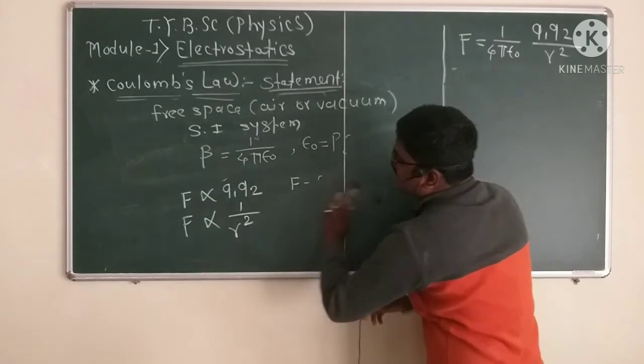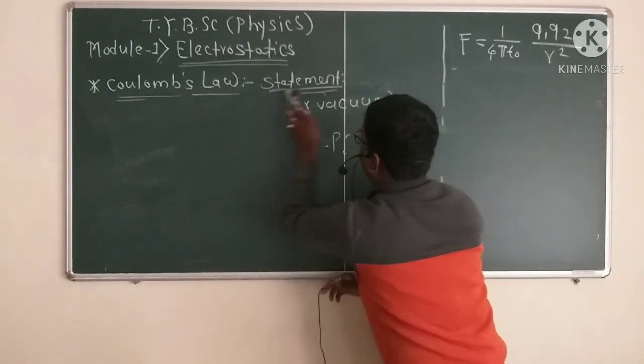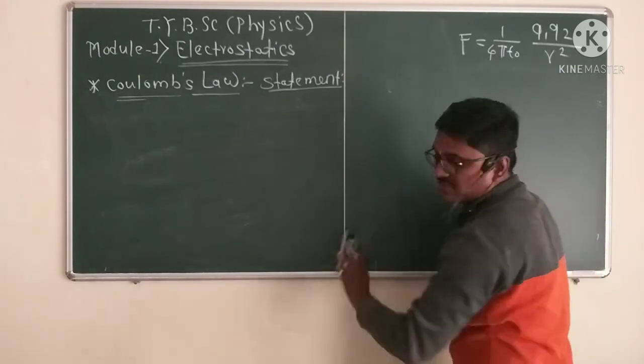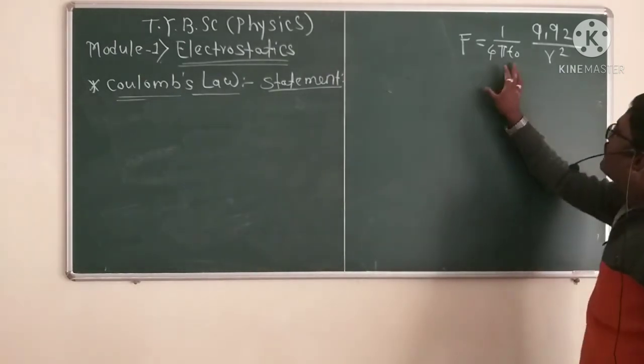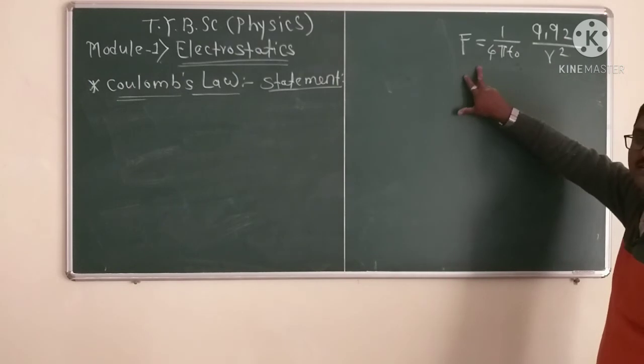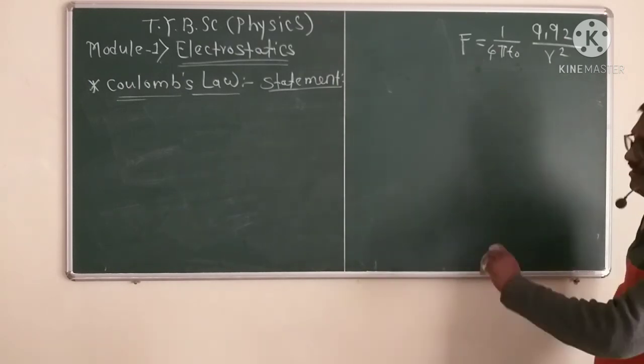Then we consider some other medium. First, F is equal to 1 divided by 4 pi epsilon naught Q1 Q2 upon R square, where the system of units is the SI system and the nature of the medium is free space.